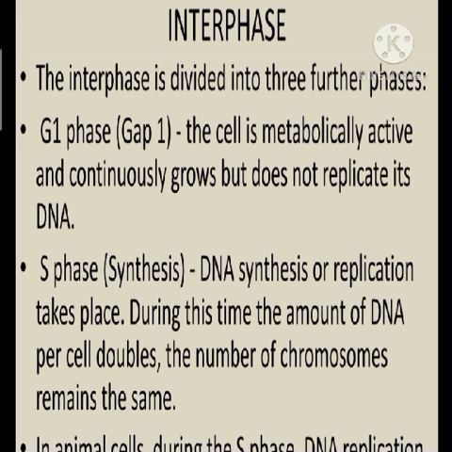Now we can see about interphase. Interphase is divided into three further phases. What are they? The G1 phase, S phase and G2 phase. What is G1 phase? It is the gap 1 phase. It is the gap between mitosis and initiation of DNA replication. So G1 phase represents the interval between mitosis and the initiation of DNA replication.